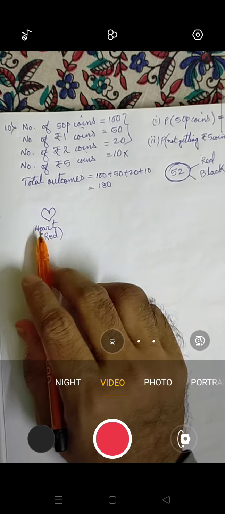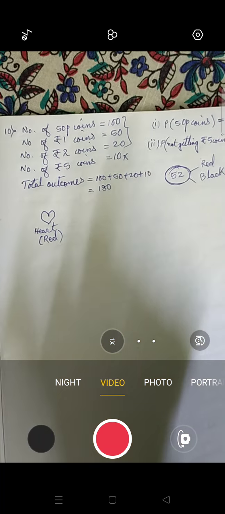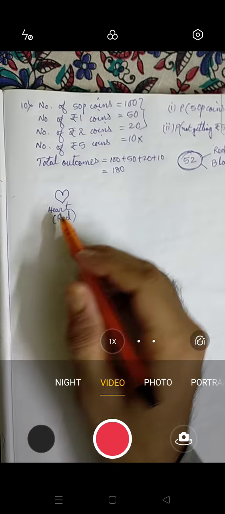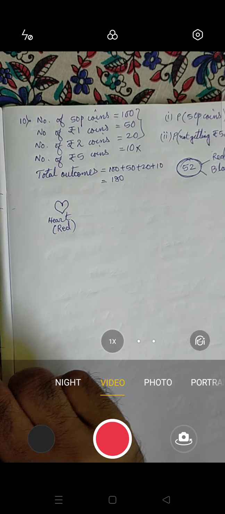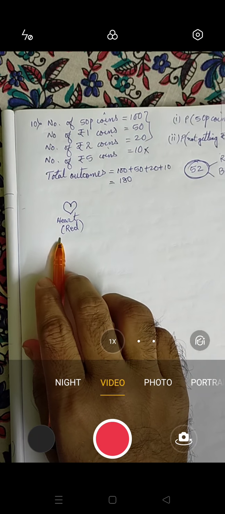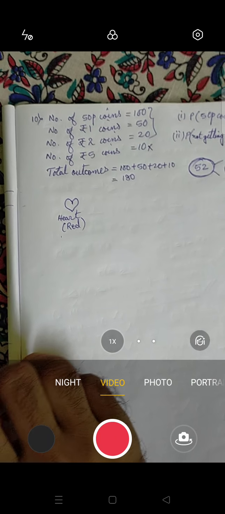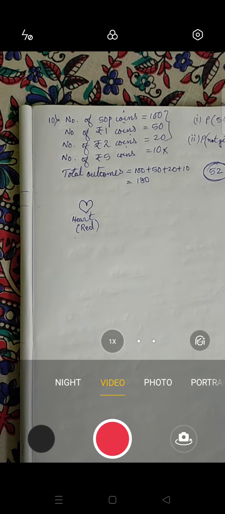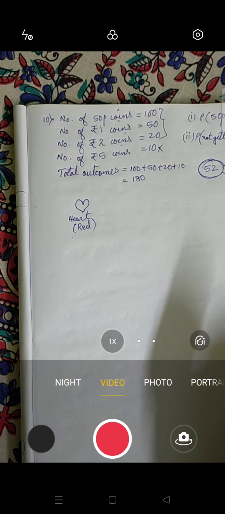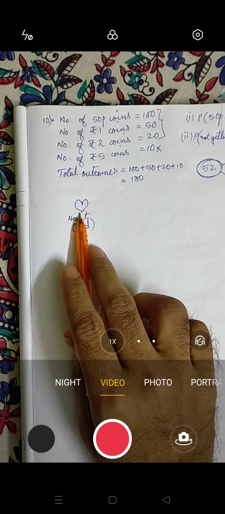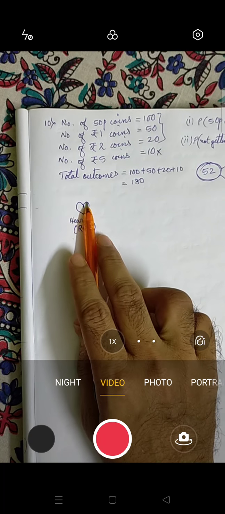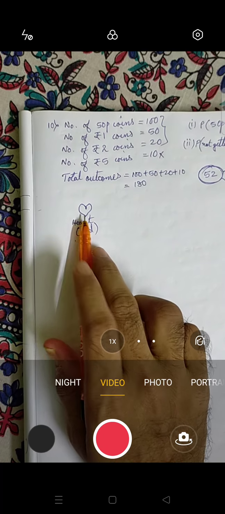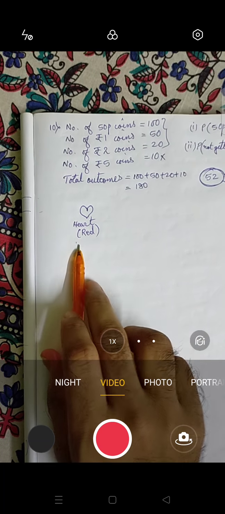Now next, if you are having a red pen, take out the red pen. So this is red in color and it is called heart. In Hindi it is called lal pan. In other places they call it different things, that means their names are different. So generally we call this lal pan. It looks like a betel leaf. You have seen betel leaves, right? So it is called lal pan. It is red in color, so lal pan.